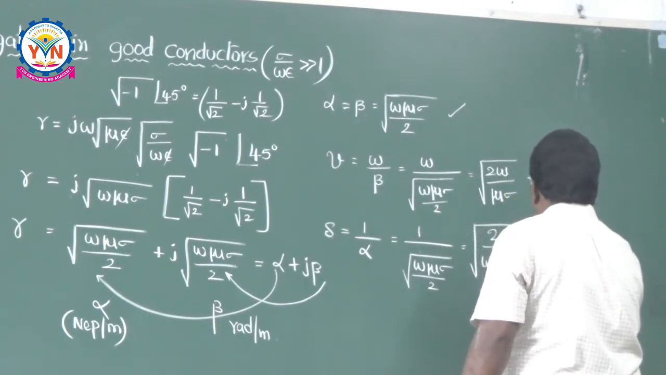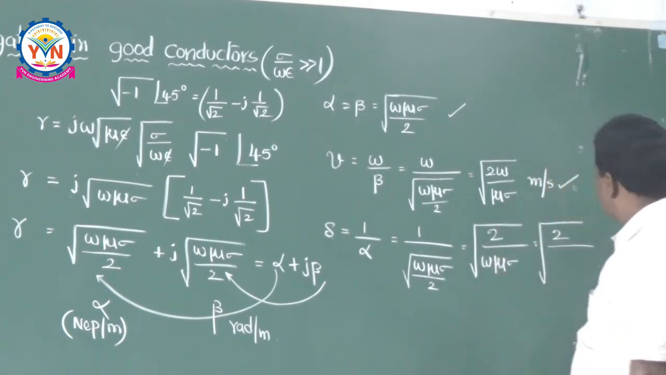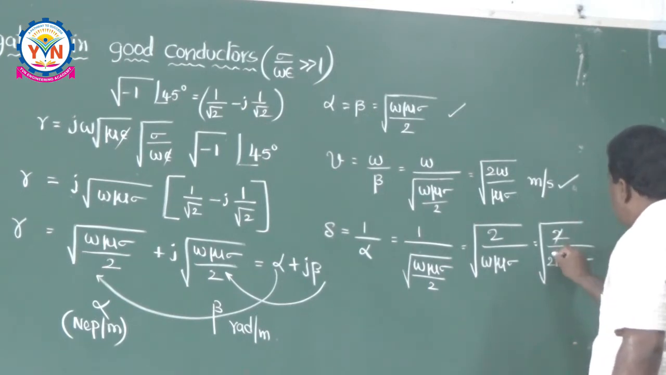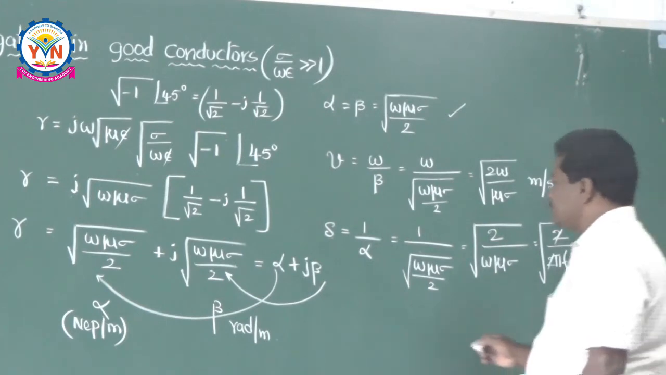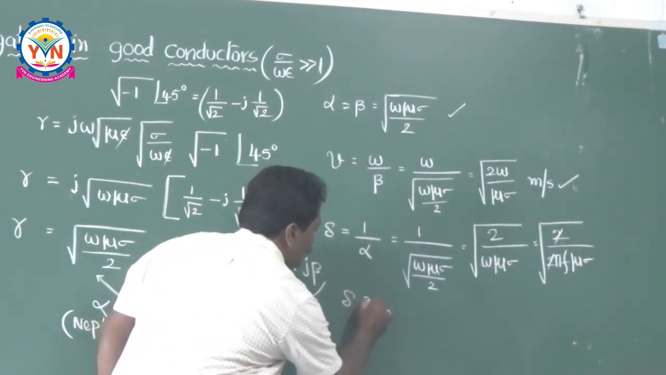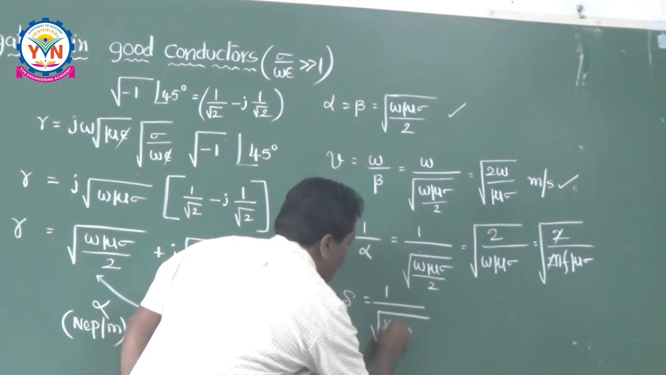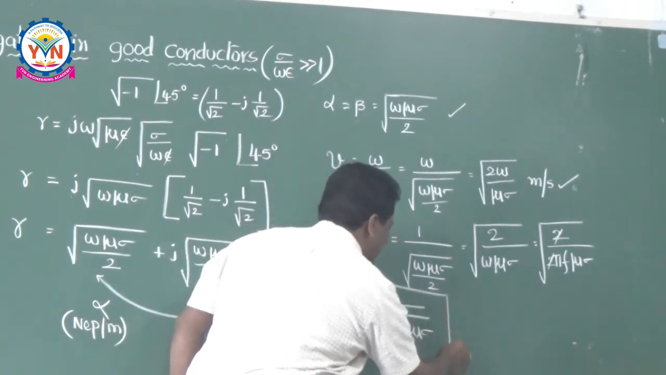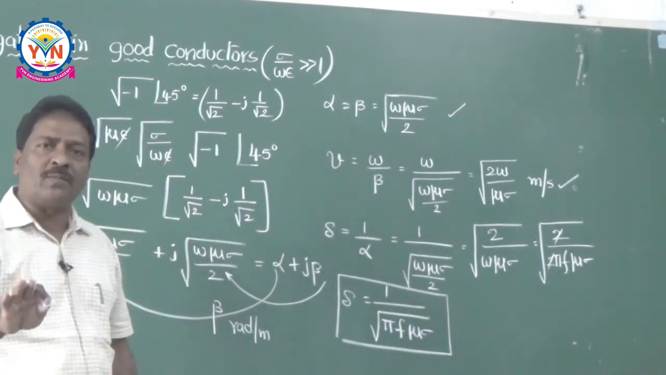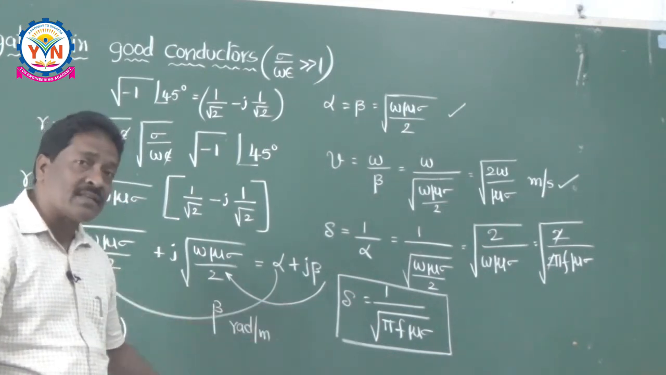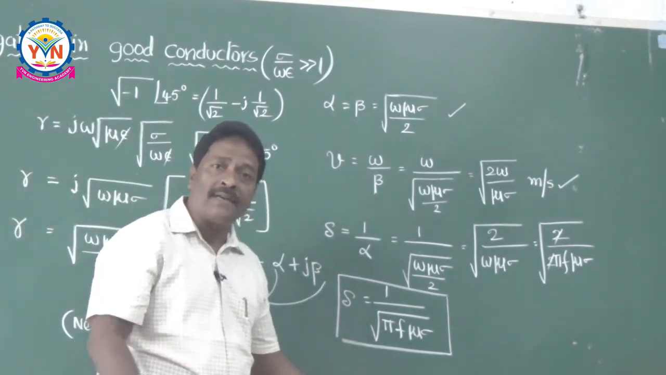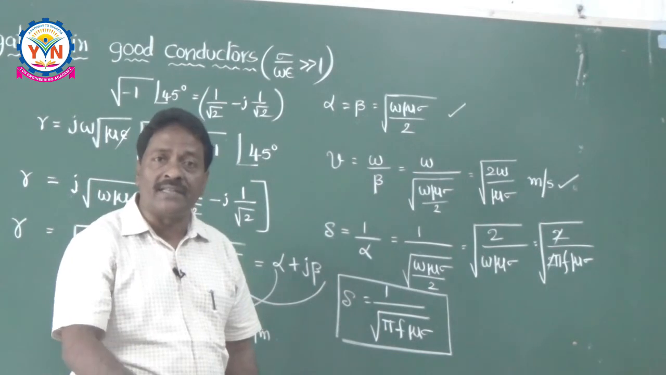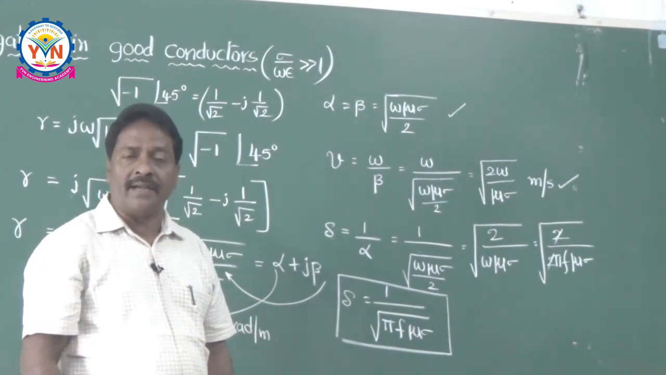This is equal to root of 2 by omega mu sigma, where omega means angular frequency, that is 2 pi f. The 2 and 2 will be cancelled. Therefore, delta is equal to 1 over root of pi f mu sigma, which is called the skin depth. It is the most important parameter to be discussed. In the next class, we are going to discuss in detail this skin depth or depth of penetration, and we are going to do problems on this also. It is the most important parameter to be estimated in wave propagation, particularly in a conducting medium.